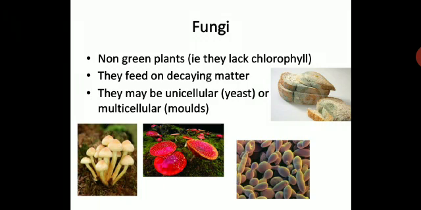Now we will see fungi. They are non-green plants, that is they lack chlorophyll. They feed on decaying matter. They may be unicellular, like yeast, or multicellular, like mold. So here are some pictures of fungi. You can see fungi growing on the bread. You can see white fibers growing on the bread, because bread turns stale after some time if you use it after the expiry date. So that becomes stale due to the growth of fungi.